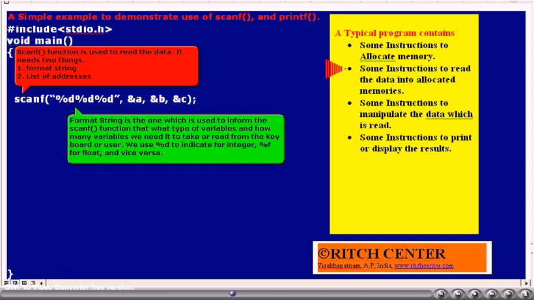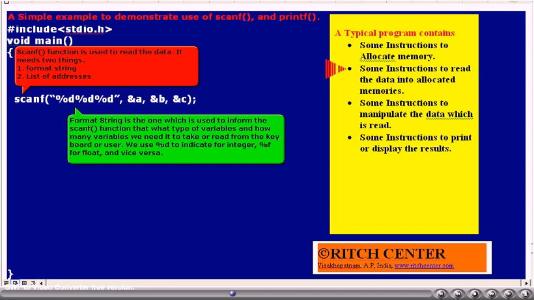The format string is used to inform the scanf function how many values and what type of values the scanf function is supposed to read from the user, that is from the keyboard. If the program is supposed to take an integer number, then we have to mention %d. If we wanted to read 3 integer numbers, then we have to employ 3 %ds in this format string.